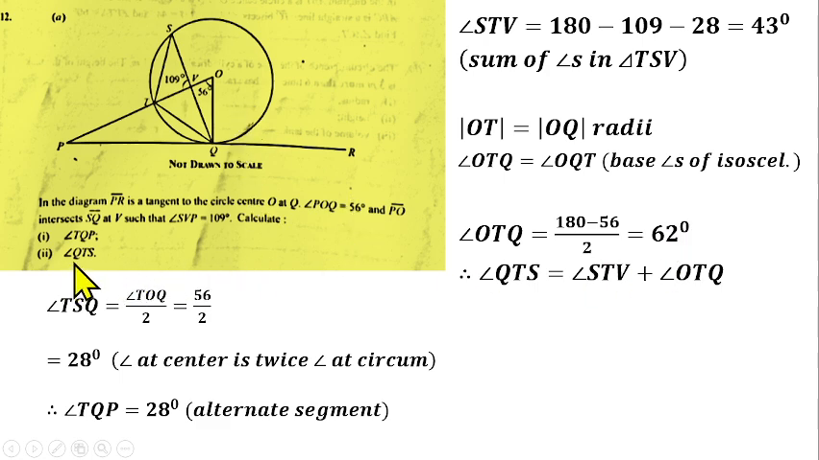So the angle we are looking for, angle QTS, is the addition of angle STV and angle OTQ. We know our STV to be 43, we know our OTQ to be 62. If you add them together, that gives us 105 degrees for angle QTS. So that is the answer for question number 12A.